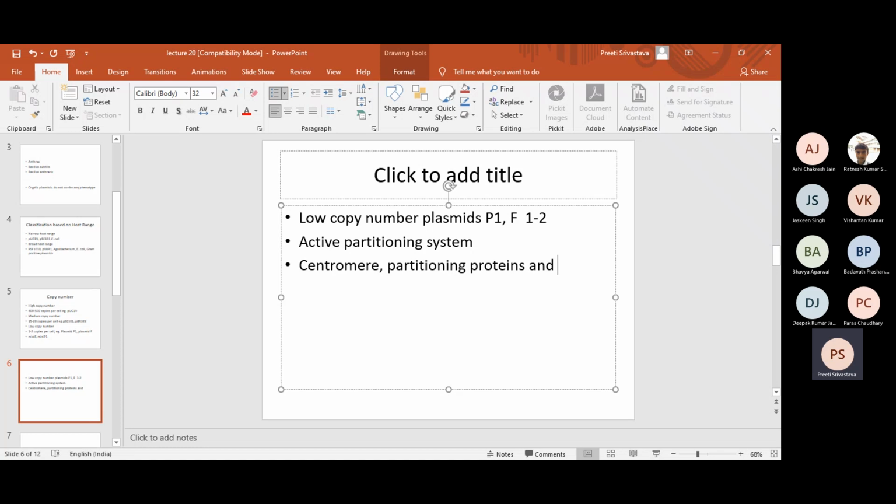That means they are partitioned to the two daughter cells in an active segregation manner. The point I'm trying to tell you is that the cell cannot lose these plasmids, and these plasmids are very stable and not lost at all, because the cell has an active partitioning system which consists of a centromere and partitioning proteins, which maintain the plasmid in the daughter cells, and therefore these plasmids are not lost.